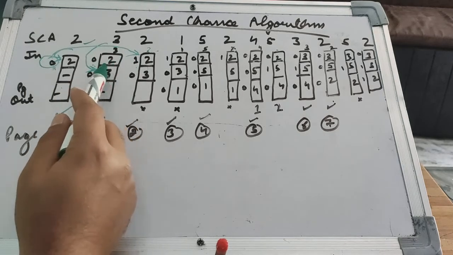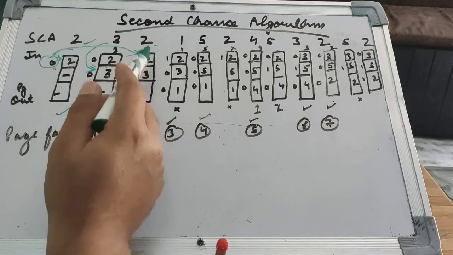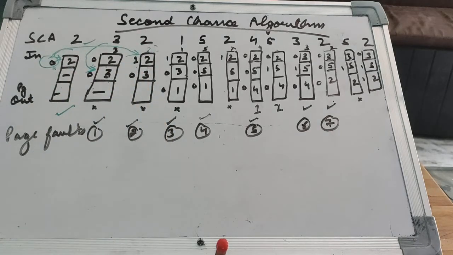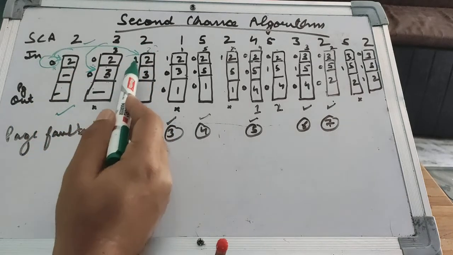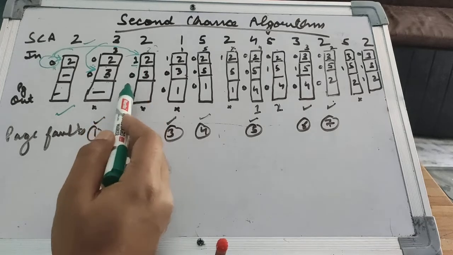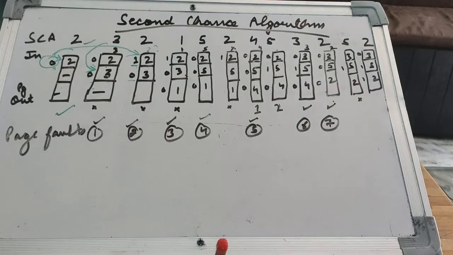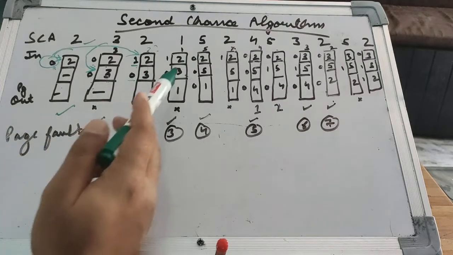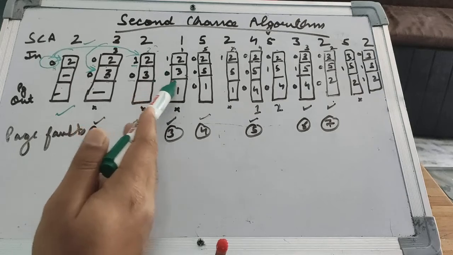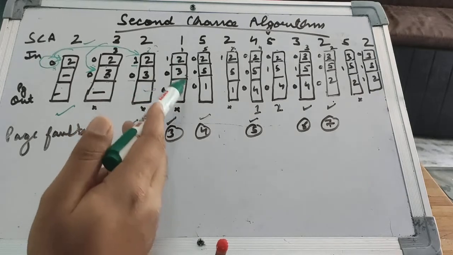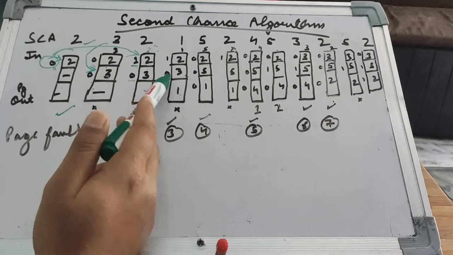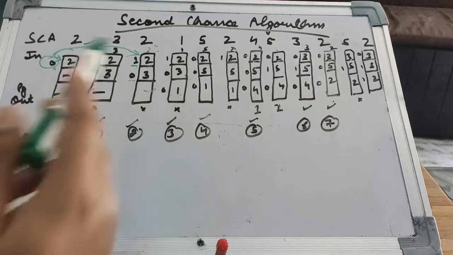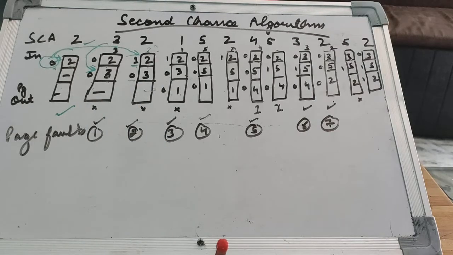Now the next page we are getting is 2. So here the reference bit of 2 changes to 1, and for 3 it stays 0. Then we have 1. There is one free frame, so 1 will be inserted over here. The reference bits for 3 and 1 will be 0, but for 2 it will be 1.